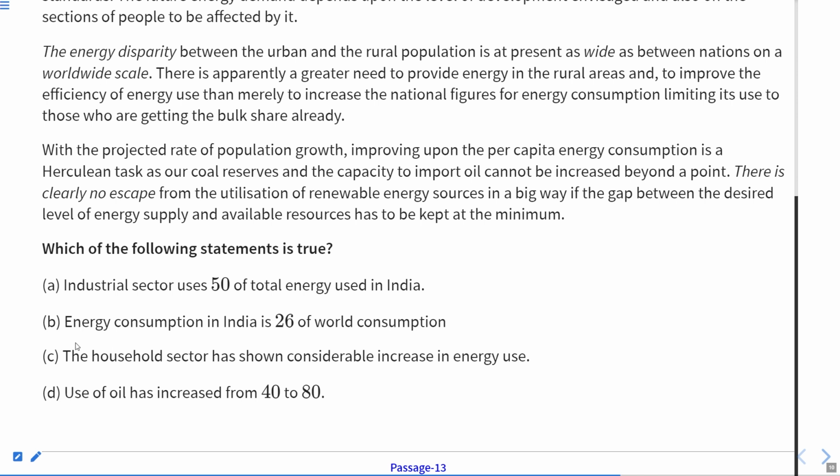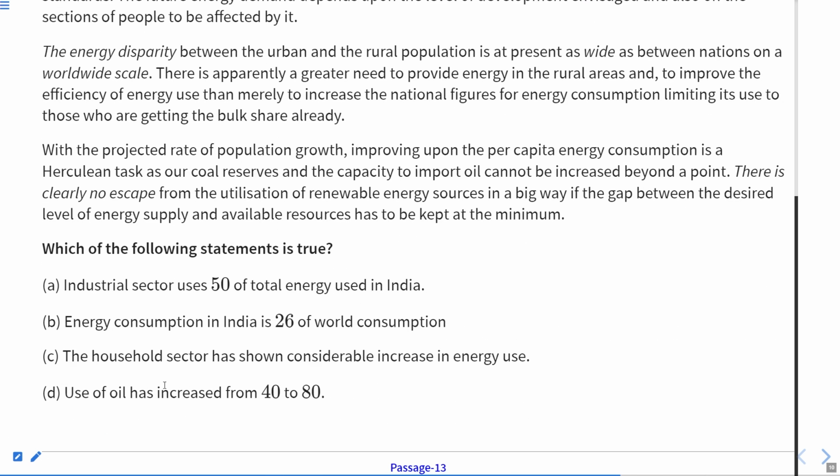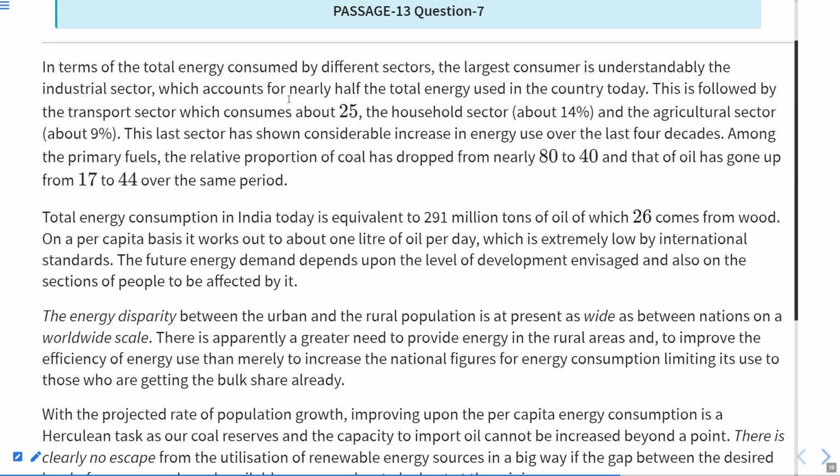B is incorrect. The household sector has shown considerable increase in energy use. Okay, now if we go to the first paragraph, it is written for the household sector. Household sector energy is about 14% and the agriculture sector is about 9%. The agricultural sector has shown considerable increase in energy use over the last 4 decades.